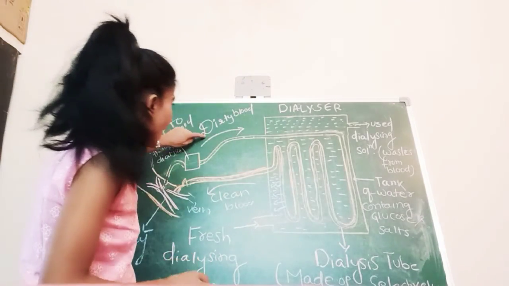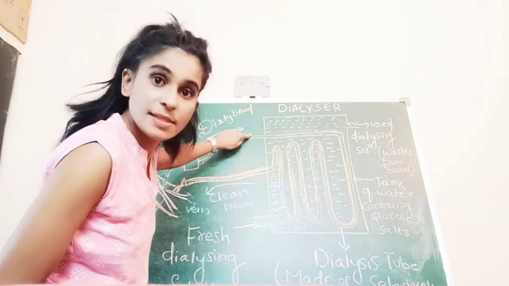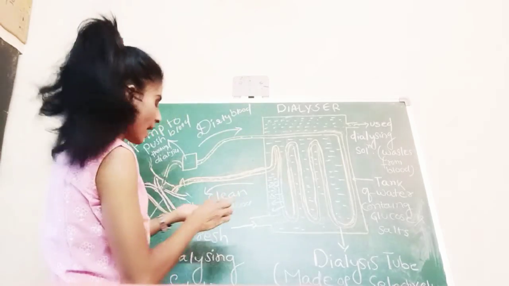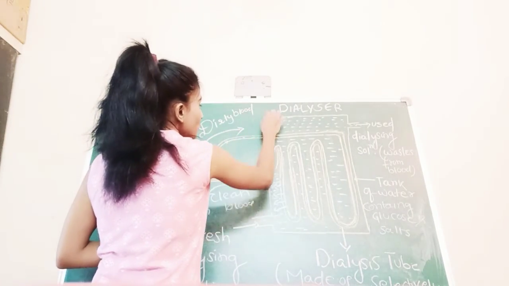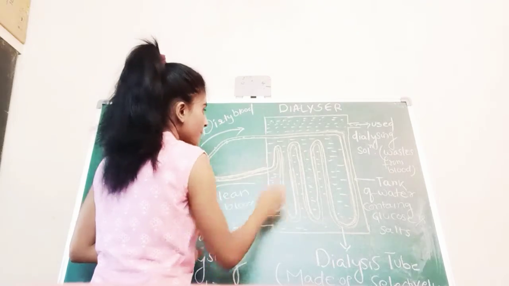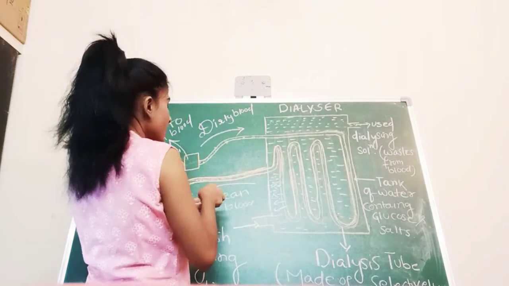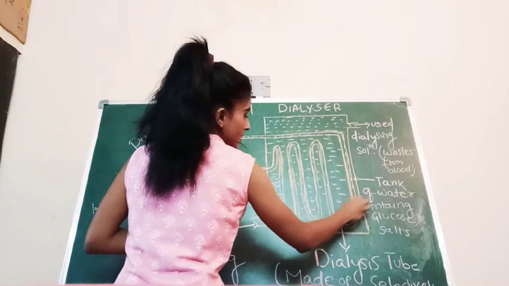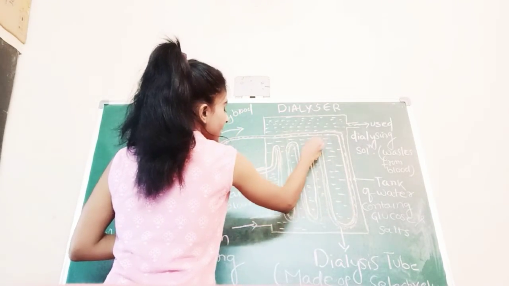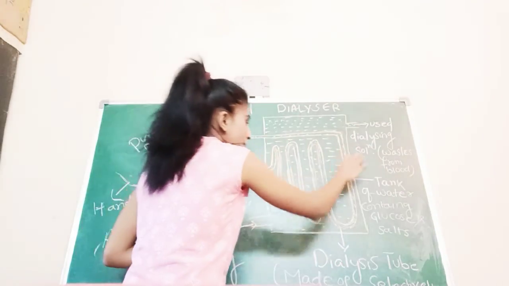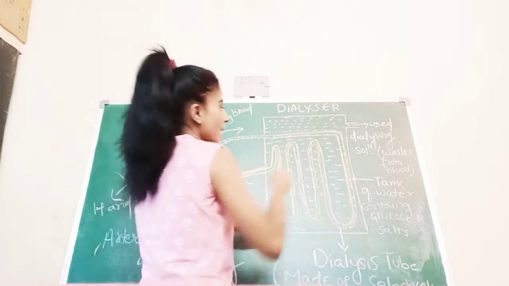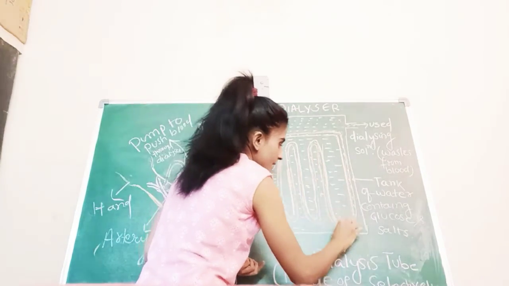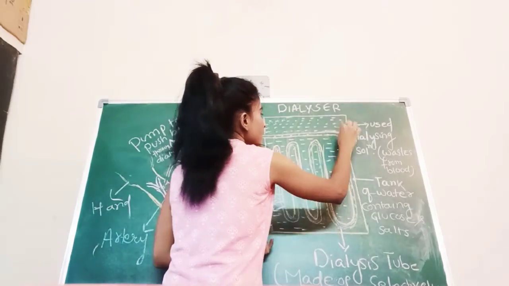That dirty blood enters into the dialyzing machine, which contains a number of tube-like structures. You can see this tube-like structure, guys.